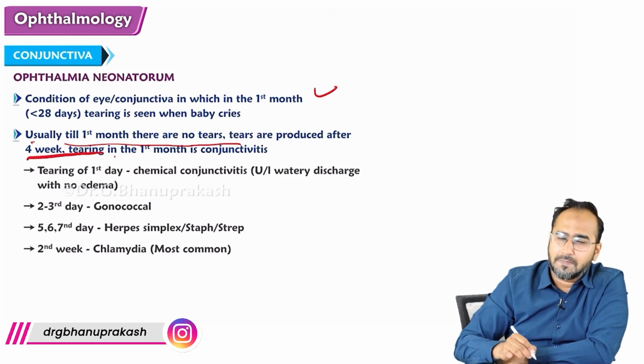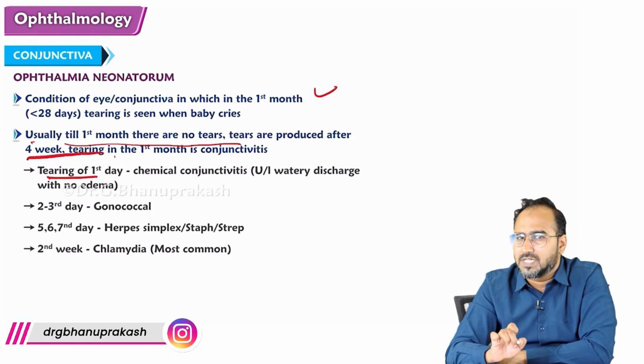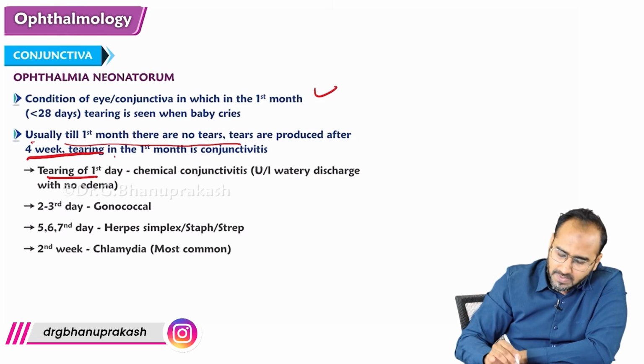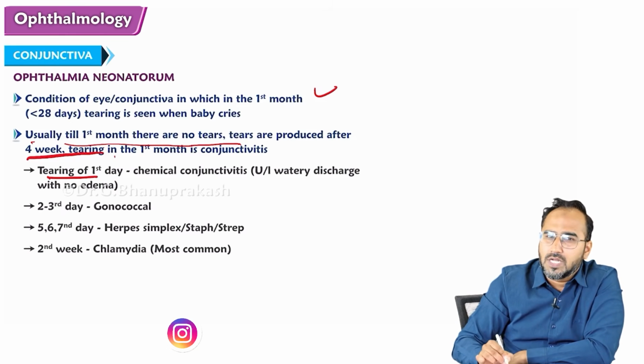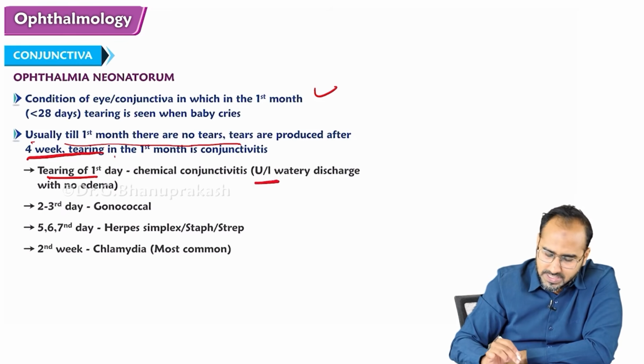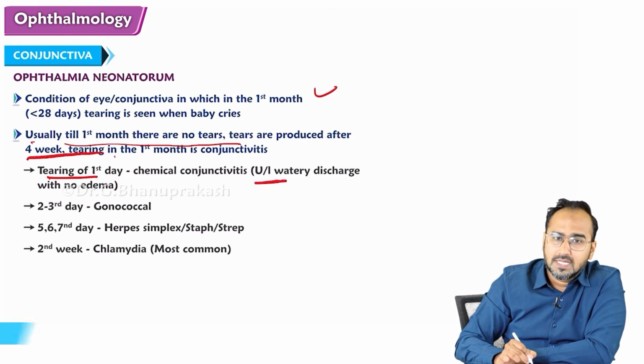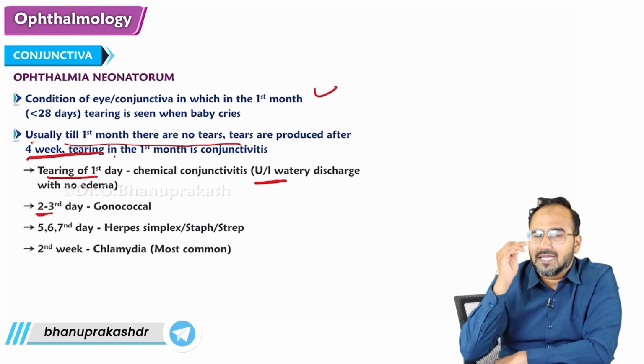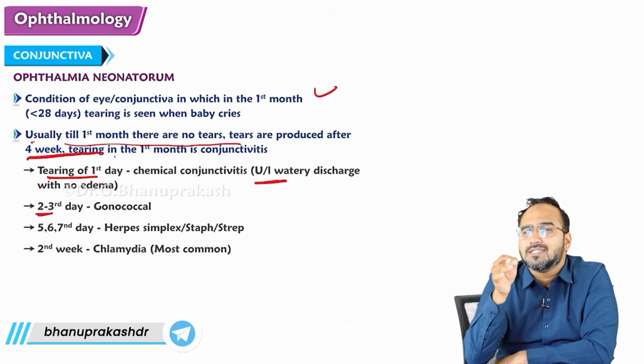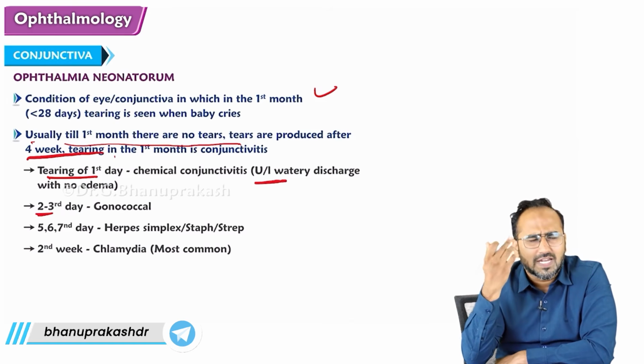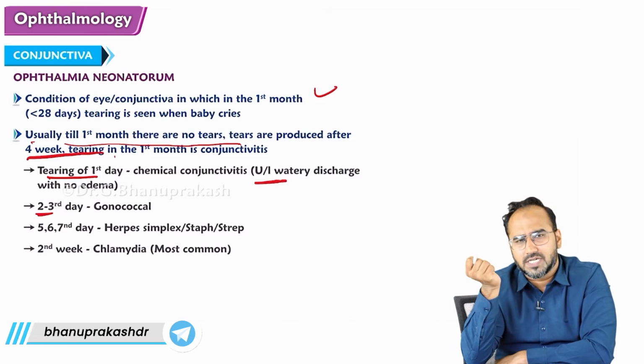Tearing on the first day is due to chemical conjunctivitis, where the patient has unilateral watery discharge from the eye.